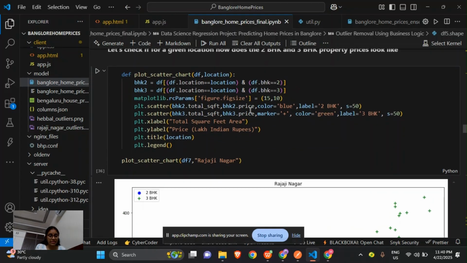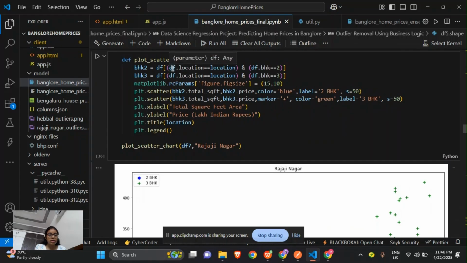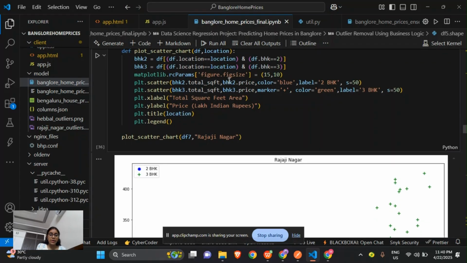So we will define a plot scatter chart. This defines a function to create a scatter plot for the data frame and the location. BHK2 filters the data frame to include only 2 BHK flats in the specified location. And similarly, BHK3 filters the data frame to include only the 3 BHK houses in the specified location. And as I have told, matplotlib rcParams is used to set the size of the visualization that we want.